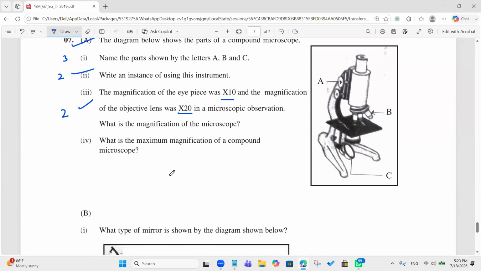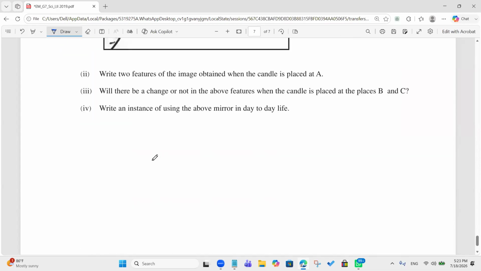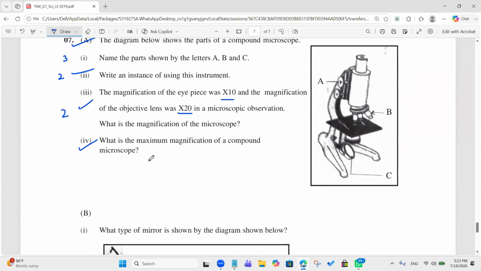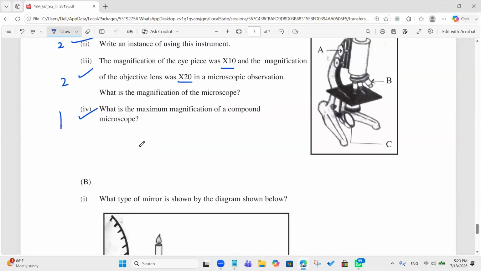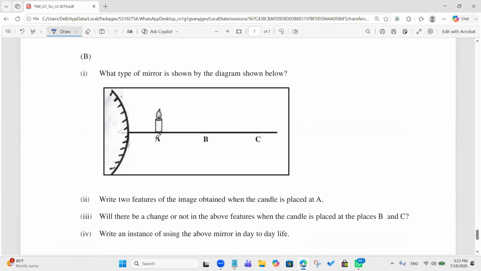What's the maximum magnification of a compound microscope? How much is that? It is times 2000, right? 2000 times. Take 1 mark. And what about the electron microscope? Is it 5,000? Magnification? Yes, sir. Not infinity. 100,000.